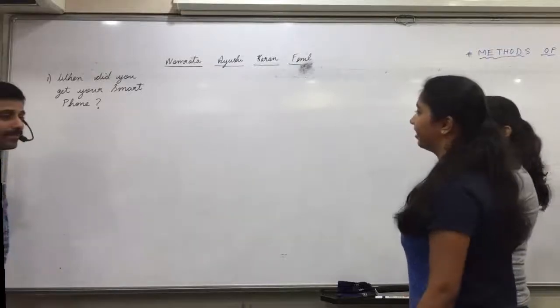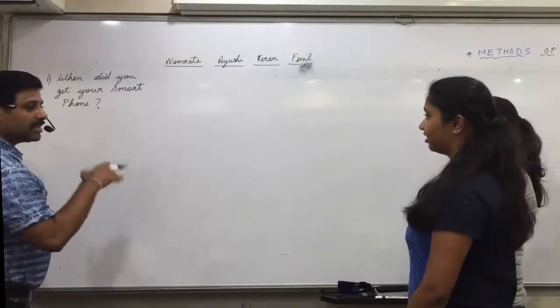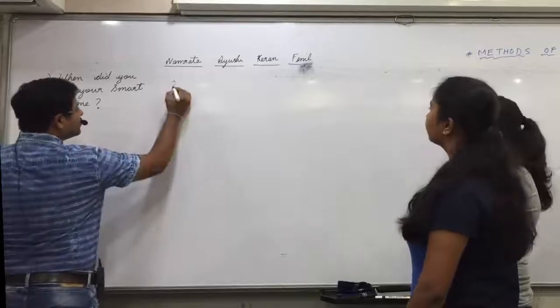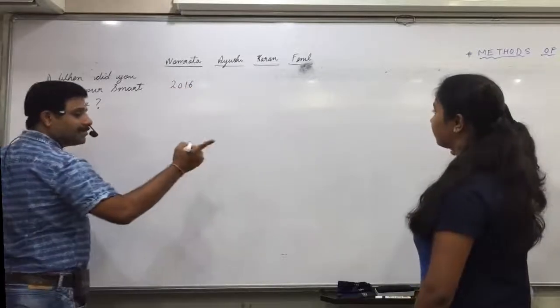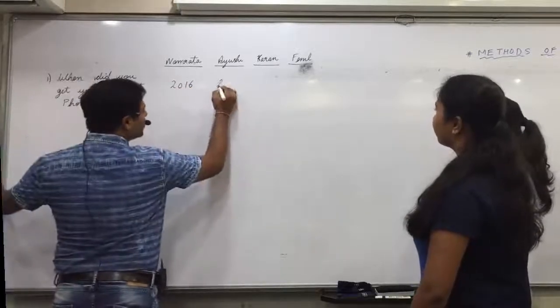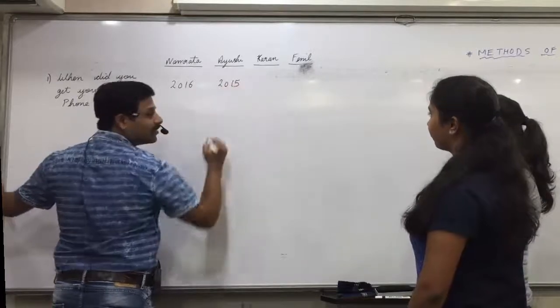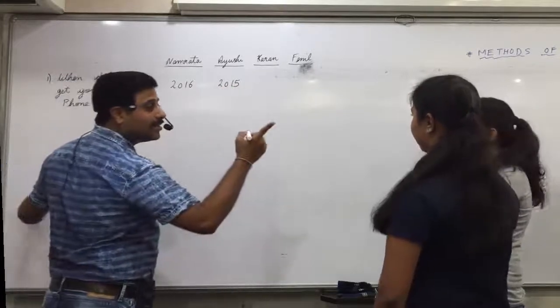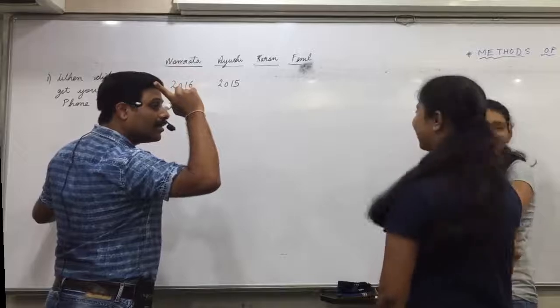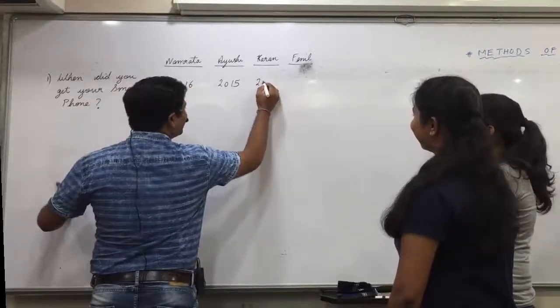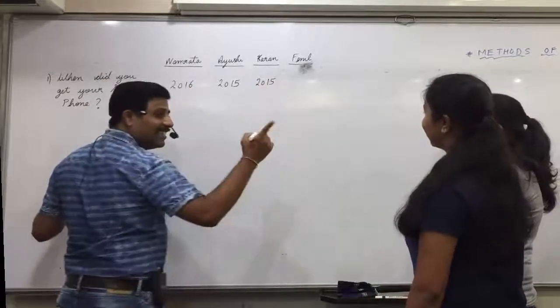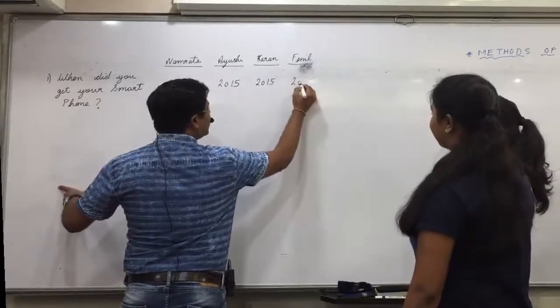Now, brother. 10th standard, that means 2016. 2015. 2009. 9th standard. Okay. 2016, last year only. Okay.